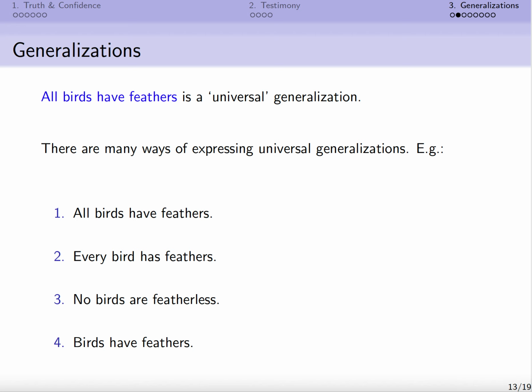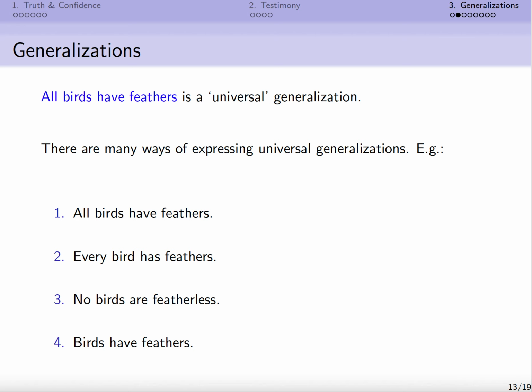And sometimes you'll find generalizations, including universal generalizations, that don't include words like all that tip us off to the fact that they're generalizations. So we've got to think a bit more carefully. Number 4, birds have feathers. It doesn't include a word like all or every or no or always or everywhere, these sorts of words that might clue us in to the fact that we're dealing with a universal generalization.